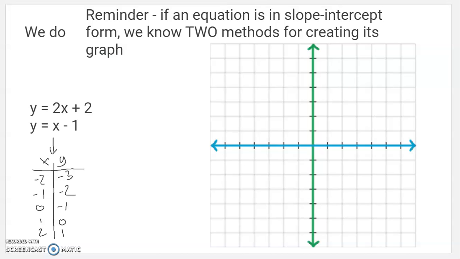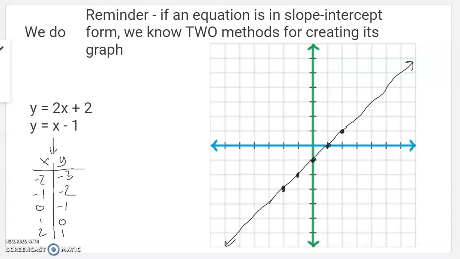So I need negative 2, negative 3 is right there. Negative 1, negative 2 is right there. 0, negative 1. 1, 0. 2, 1. And again, please, please, please use a straight edge to do this. I know where this is supposed to go, even past my dots, but if you don't have a straight edge, it's really easy to make this end up in the wrong place and to think the solution's in a slightly different place than it is. So really, really important to use a straight edge. So there's the bottom one.